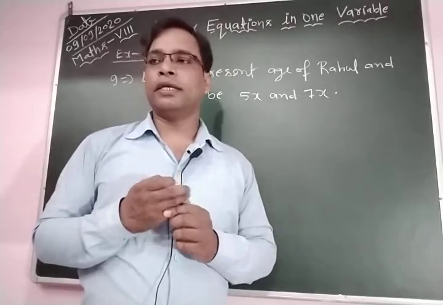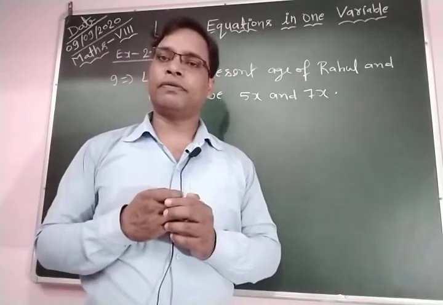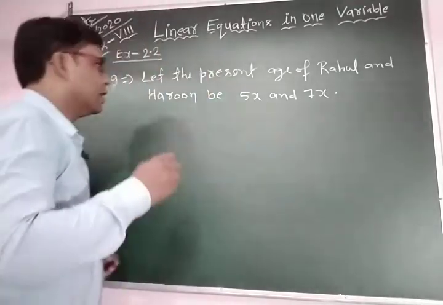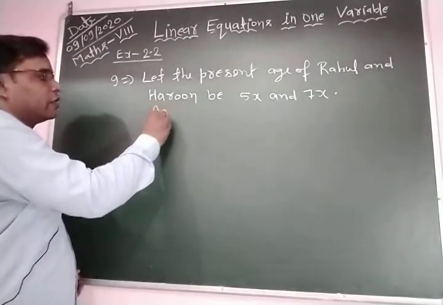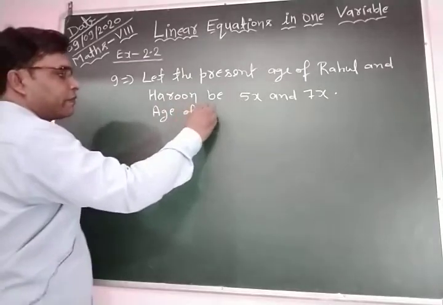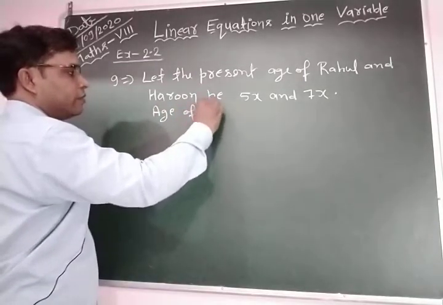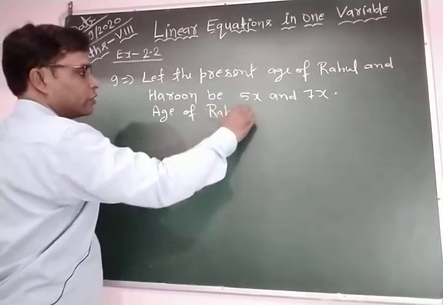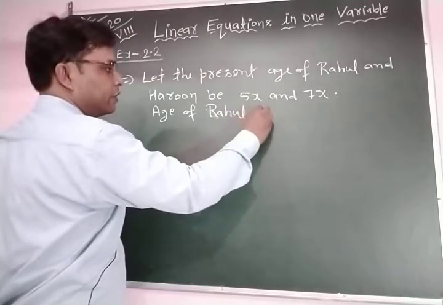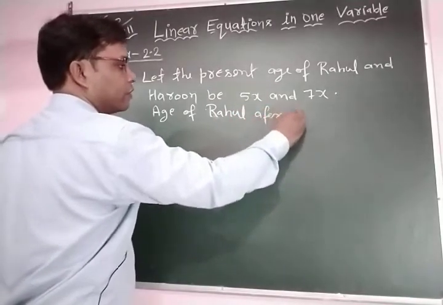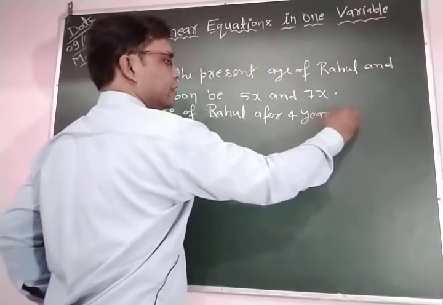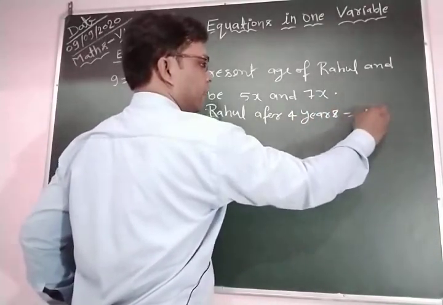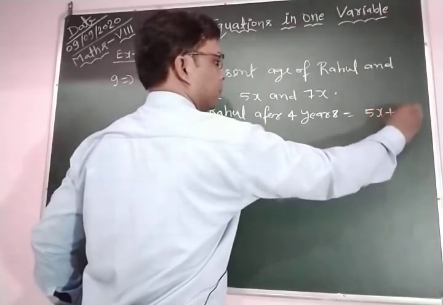The age of Rahul after 4 years, or 4 years later, is equal to 5x plus 4.